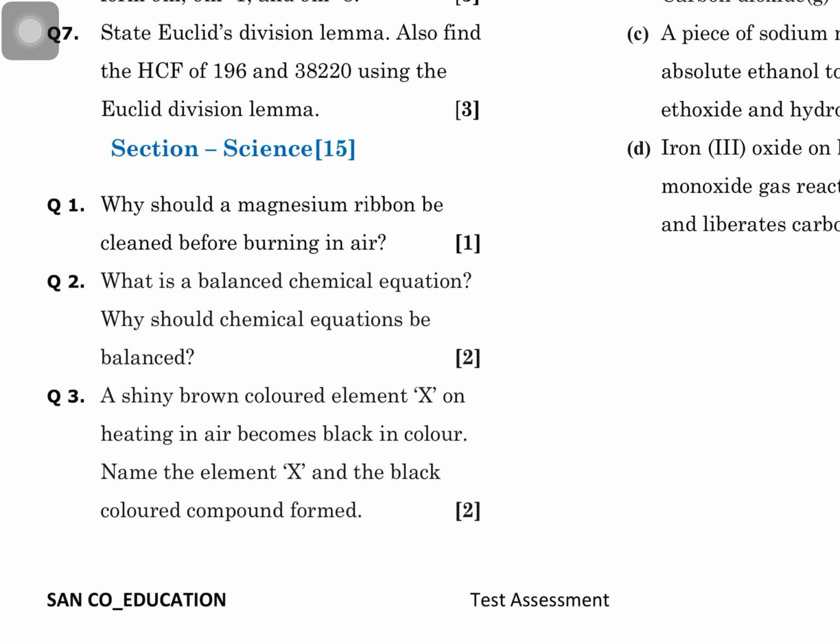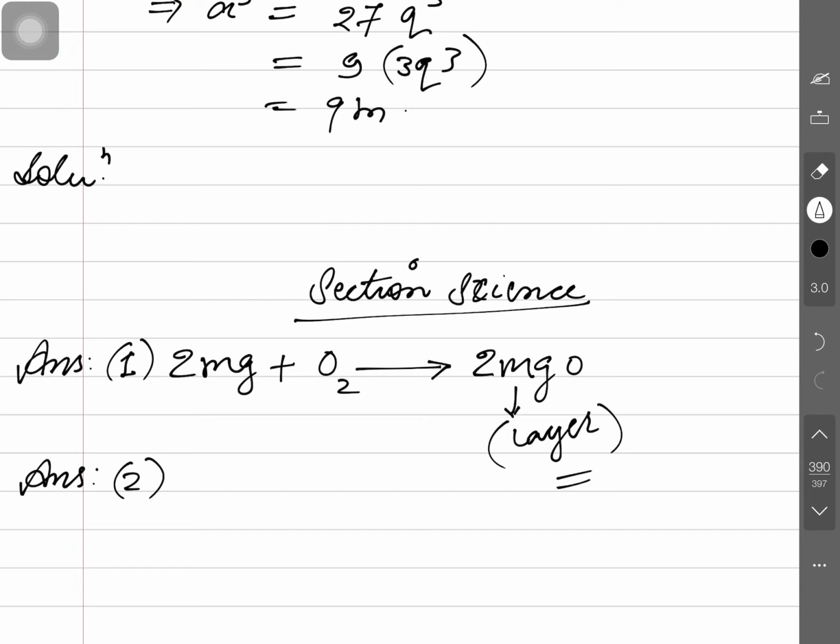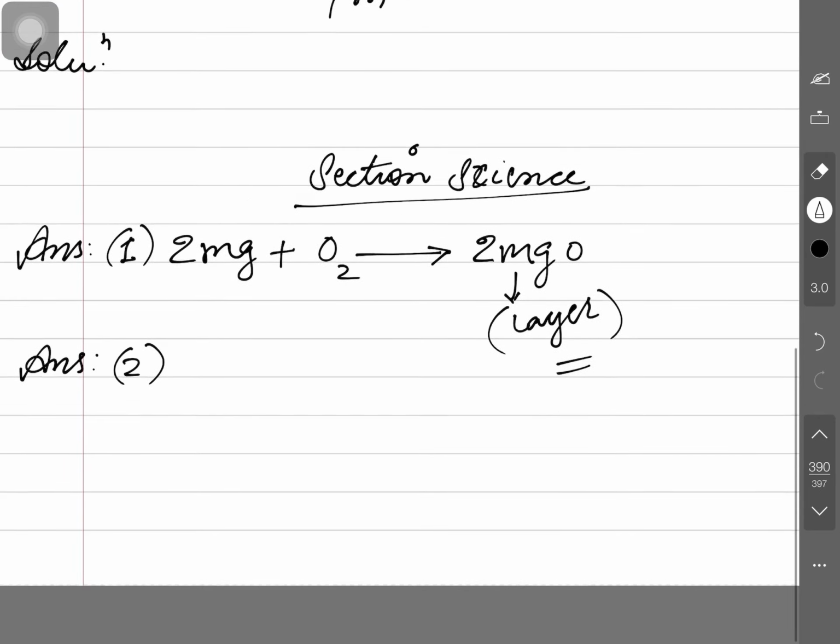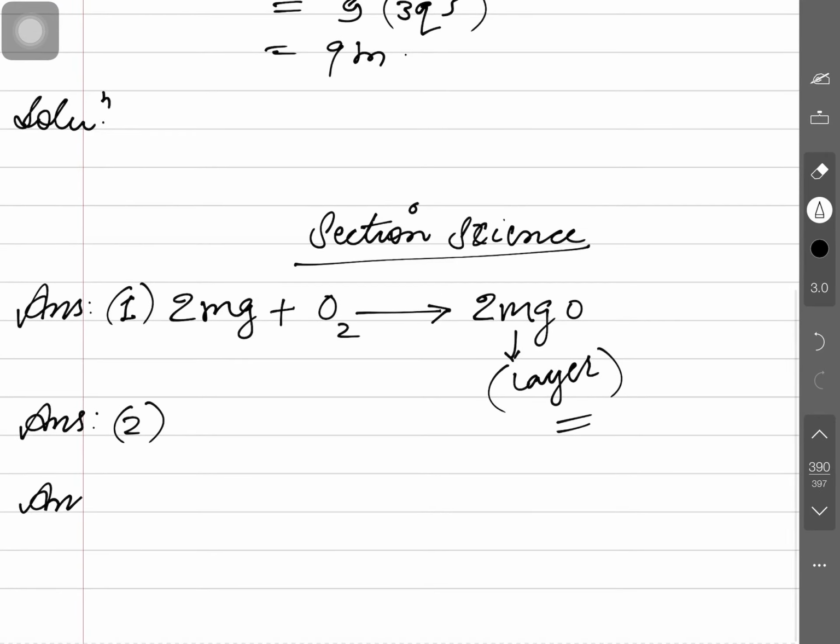So the method of writing the answer I am telling you. Answer number 3. Okay. X, the substance is copper. Copper, its symbol is Cu, cuprum. Clear?